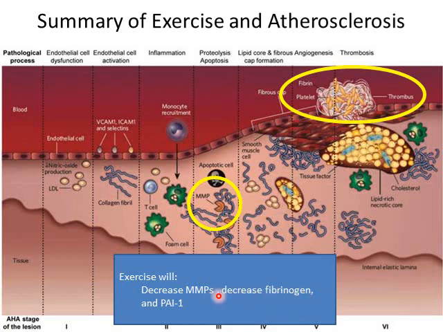Fibrinogen is one of our main clotting factors in the blood. It's right before we turn it into fibrin. So the more fibrinogen we have, the more likely our blood is to clot. We also decrease a molecule called PAI-1, which is plasminogen activator inhibitor 1. Pretty much this means that we break down clots that form more if we have less of this here. Okay, and all of this stuff is in that Gazer review article that I said you should look at. It's an article I had a chance to work on with my mentor at ASU. There's a lot of good effects of that, and the MMPs, fibrinogen, and PAI-1 are all discussed in that Gazer article.